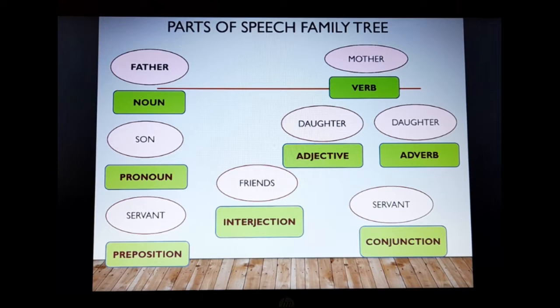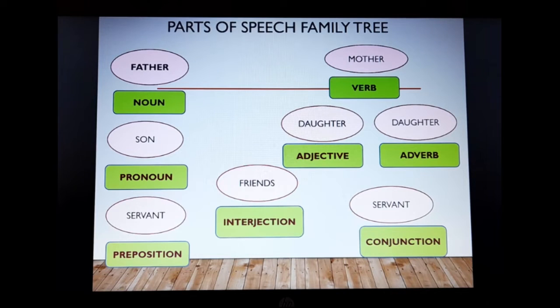Alright, now we'll see, if I say noun acts as father, it means he is the head of the family. Head of the family enjoys certain rights. He can inquire anyone, he can take any position in the family, he acts as a father, he also acts as a son, he also acts as a caretaker. So, he enjoys different roles, he enjoys different positions. In the same way, noun enjoys different positions in a sentence.